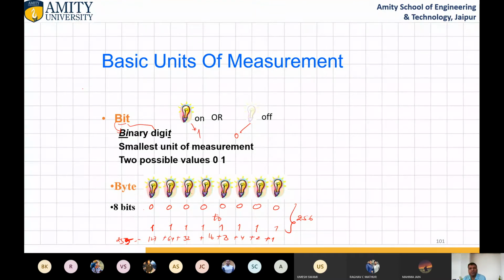Now come to units. One more unit there: byte and nibble. A nibble is 4 bits long. It starts with 0 0 0 0 and ends with 1 1 1 1, that is 0 to F. So 4 bits equal 1 nibble, and 2 nibbles or 8 bits equal 1 byte.